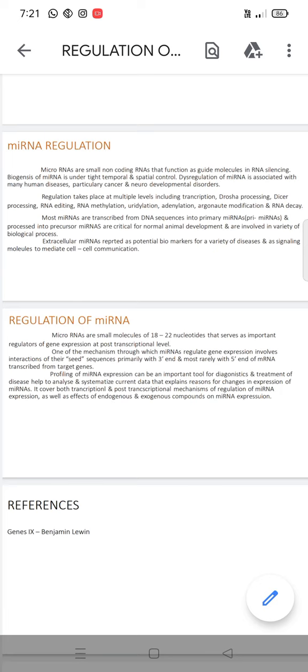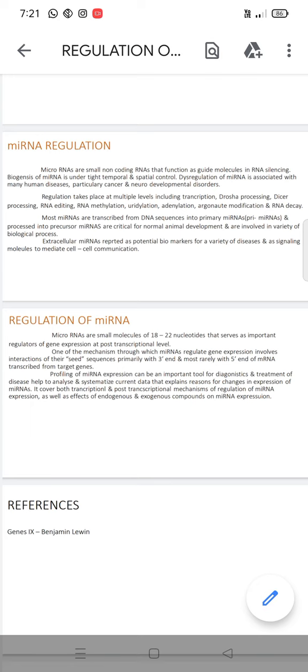Profiling miRNA expression can be an important tool for diagnostics and treatment of diseases. It helps to analyze and systematize current data and explains reasons for changes in expression of miRNAs. It covers both transcriptional and post-transcriptional mechanisms of regulation of miRNA expression, as well as the effect of endogenous and exogenous compounds on miRNA expression.